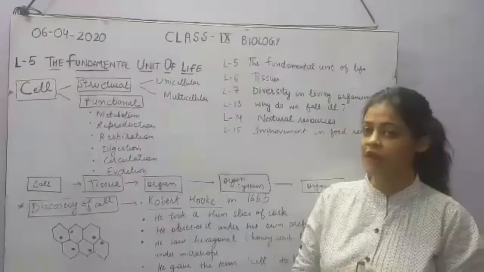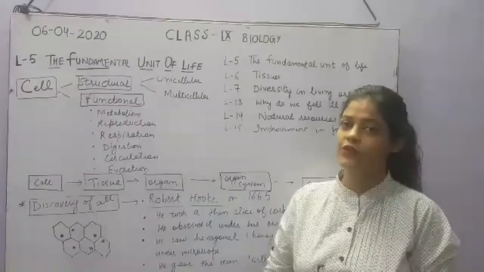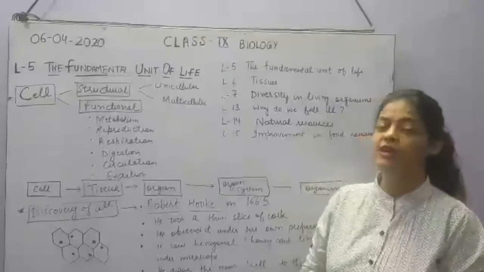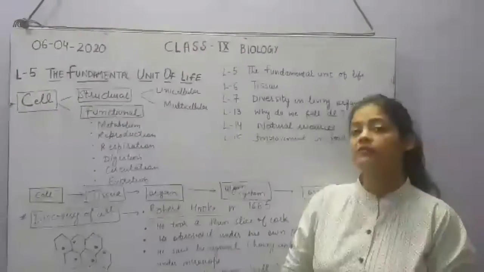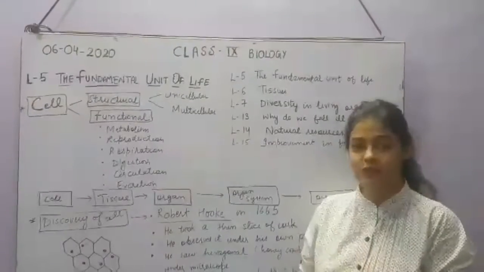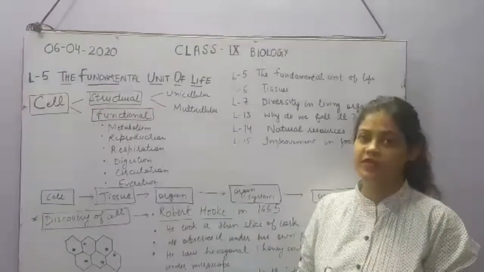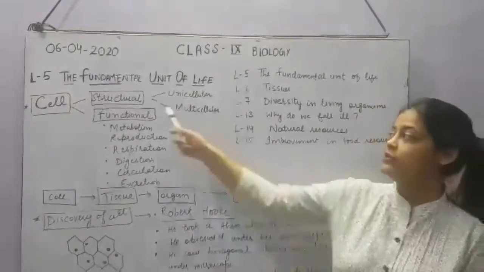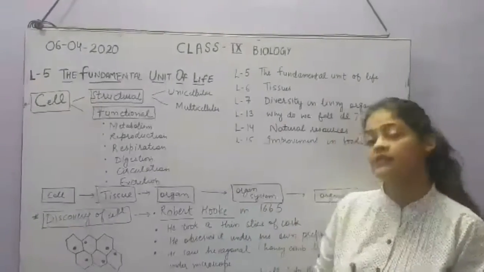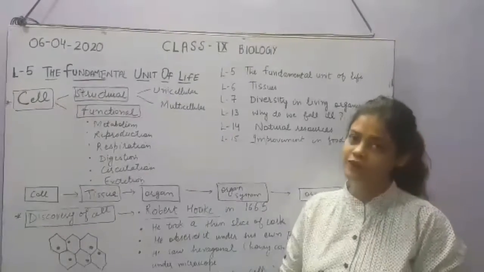In 8th class also you had this question, why the cell is called the structural and functional unit of life. I hope you all have remembered that the cell is called the structural unit because the cell forms the organism. Any organism is considered to be living when it is made up of cells. Whether the organism is unicellular or multicellular, it is always made up of cells. That is why it is called the structural unit of life.